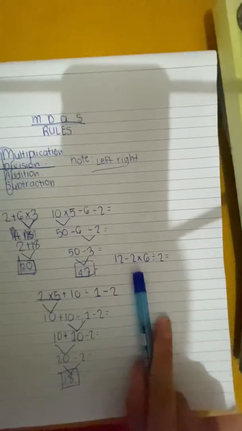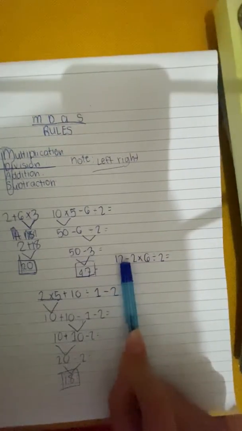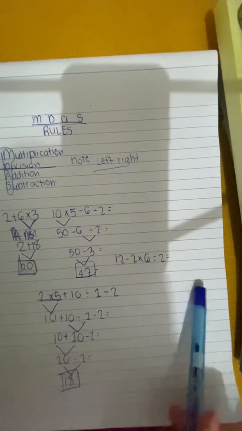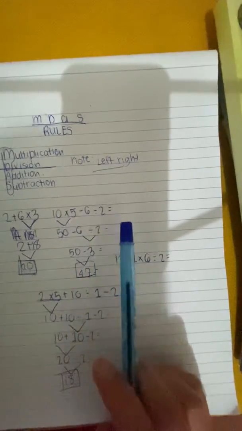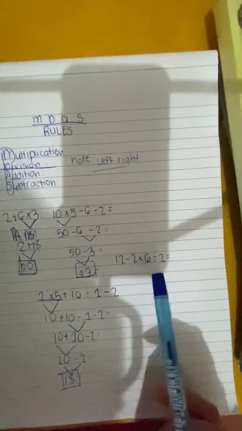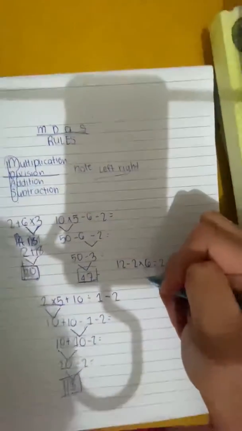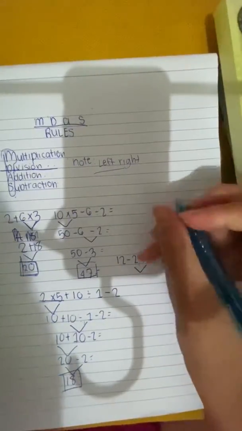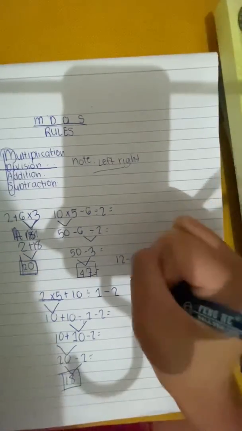So now, what comes first? We have subtraction, multiplication, and division. Multiplication and division come first, and it's left to right also. So what comes first? It's going to be multiplication. 6 times 2 is 12.